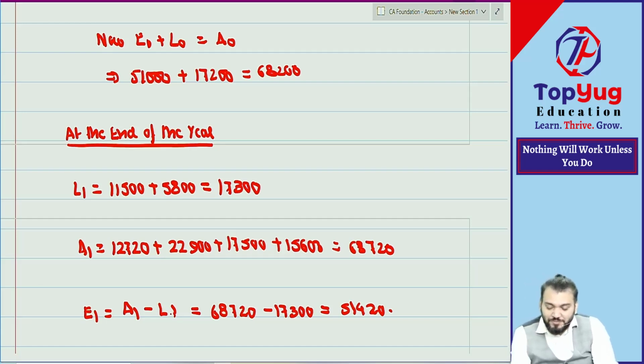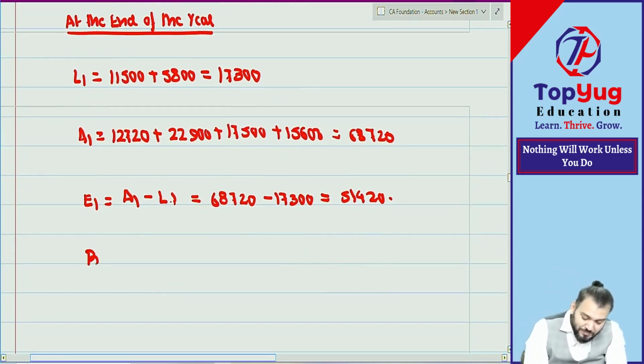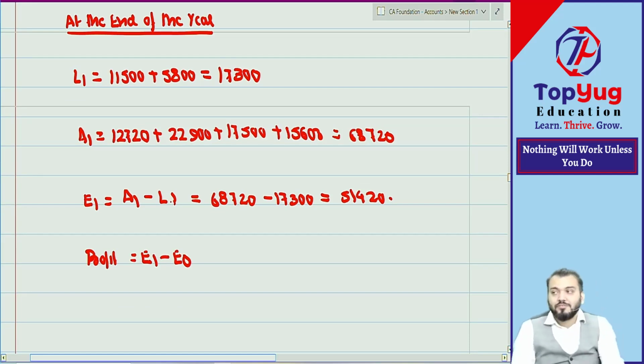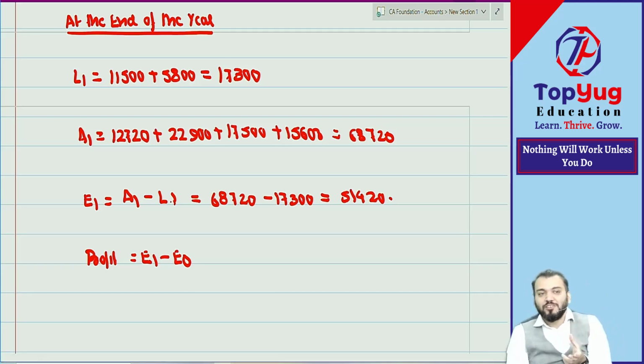So can I say profit is equal to E1 minus E0. Capital at the end, capital at the beginning.